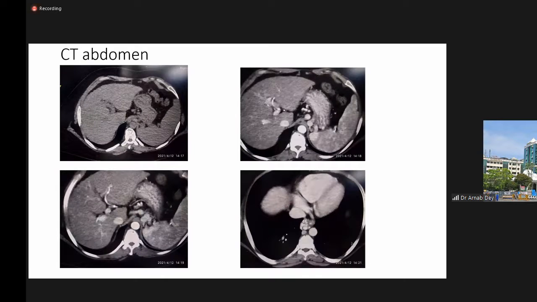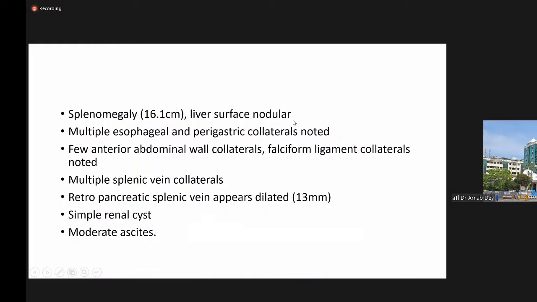This was the CT finding of the patient, CT angio. The liver showed an irregular architecture with perisplenic collaterals, and periesophageal and perigastric collaterals. So the CT showed splenomegaly, liver surface nodular, multiple esophageal and perigastric collaterals, multiple splenic vein collaterals, and the retropancreatic splenic vein appears dilated with moderate ascites.